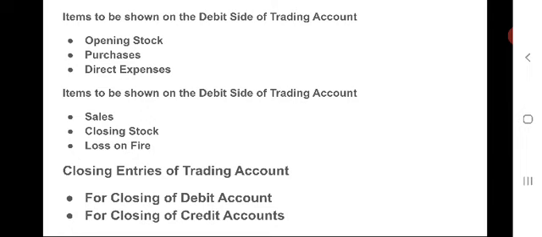In this trading account, we have to write closing entries on the debit side and closing entries on the credit side, of debit accounts and credit accounts.